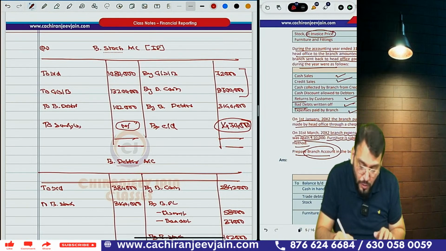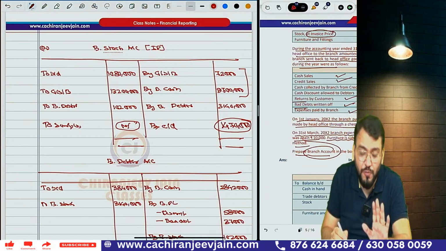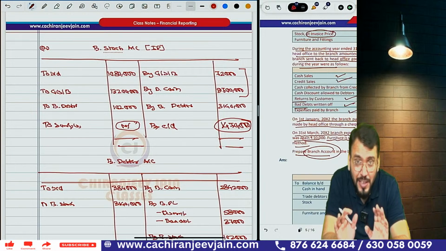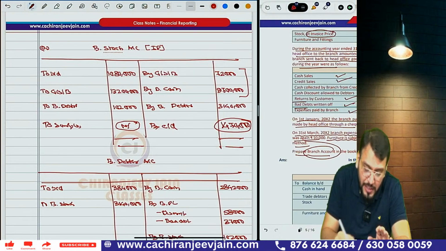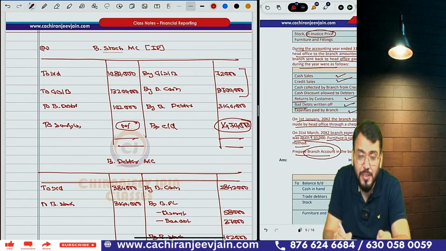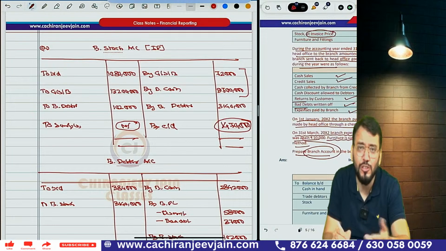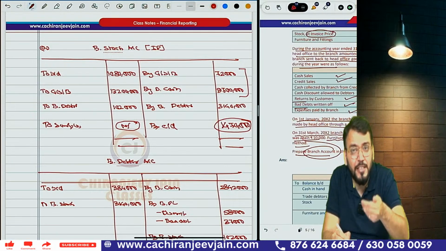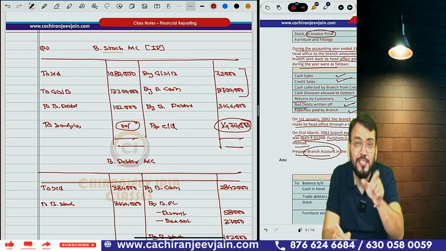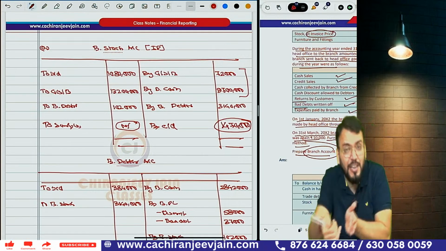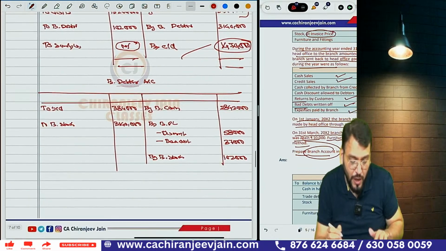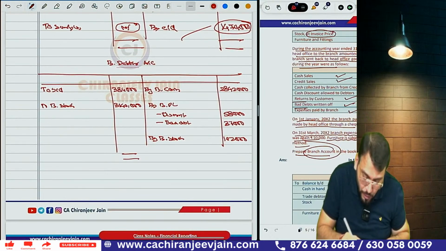Yes, sir. So closing balance you got. What have we understood from this? In this the sale price is not given. So the balancing figure can be surplus or closing stock. Both cannot be the balancing figure. Whenever sale price is not given, always assume that sales are made at invoice price. Then surplus will be 0 and the balancing figure will come on the credit side only. That will be closing stock. Got this point? Now we'll close the branch debtor account.